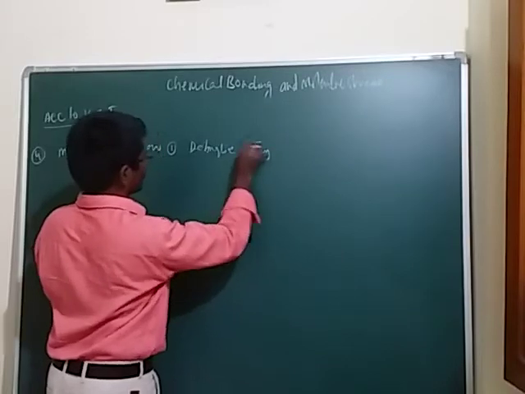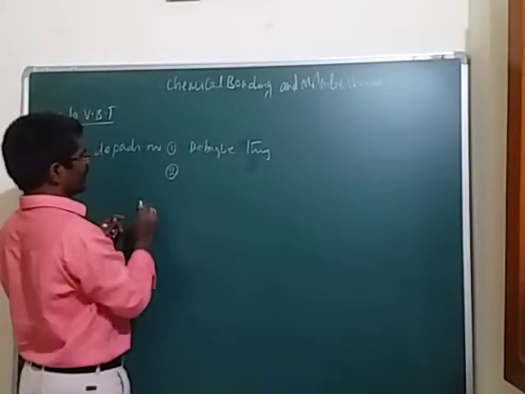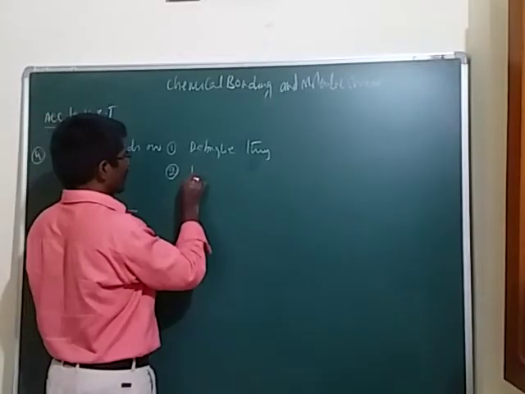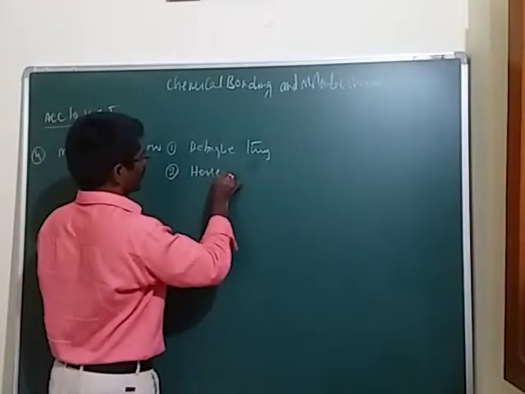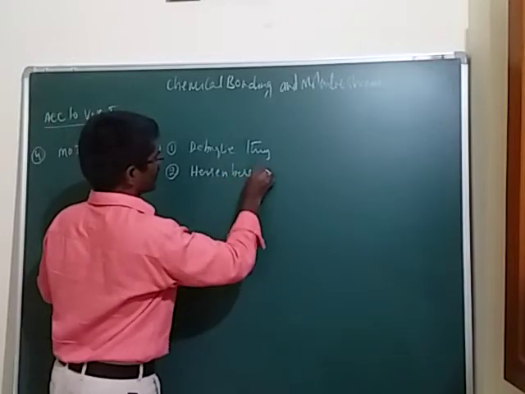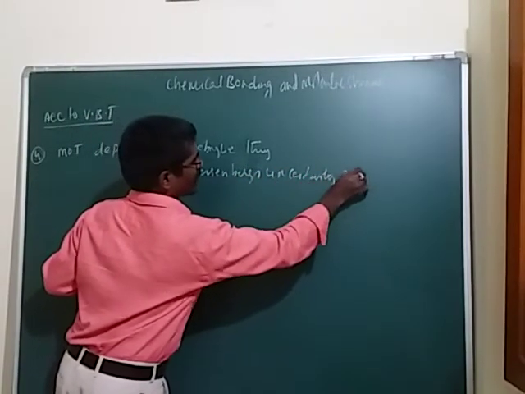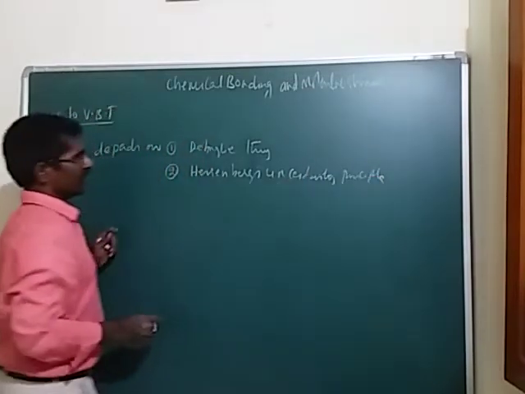The second is Heisenberg's uncertainty principle.